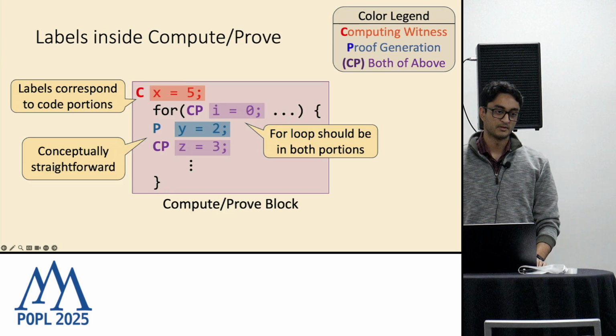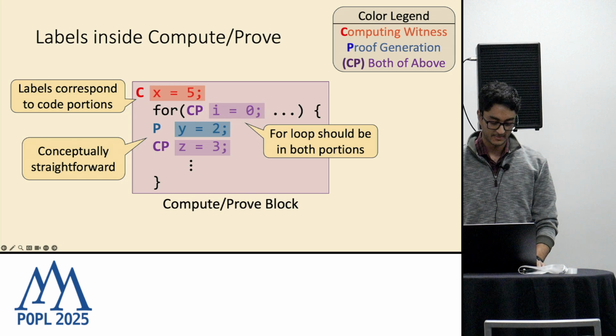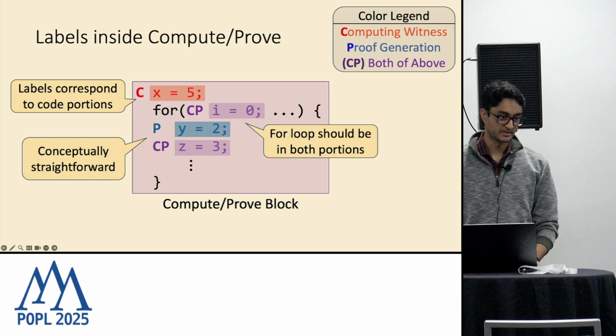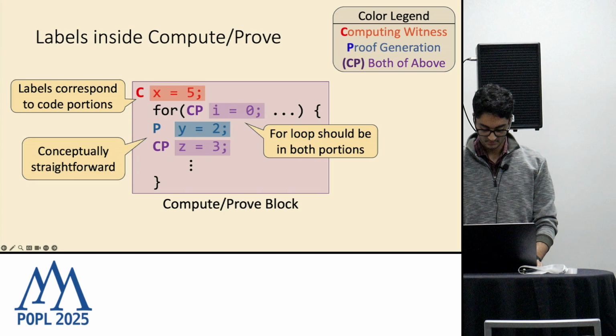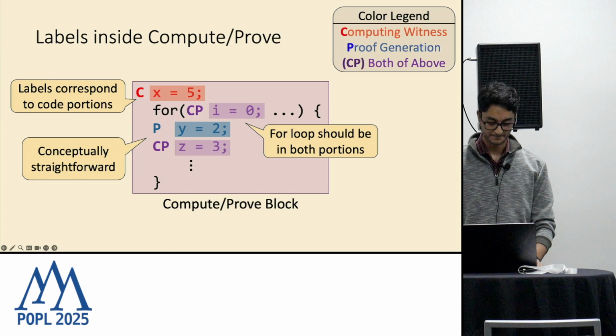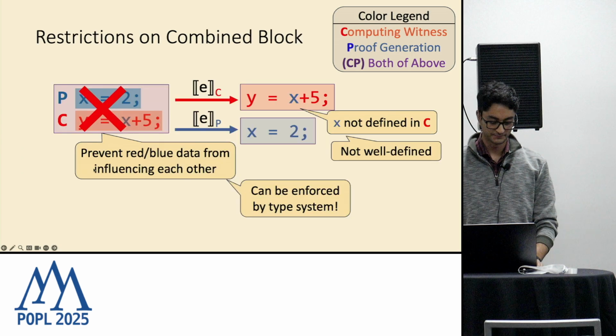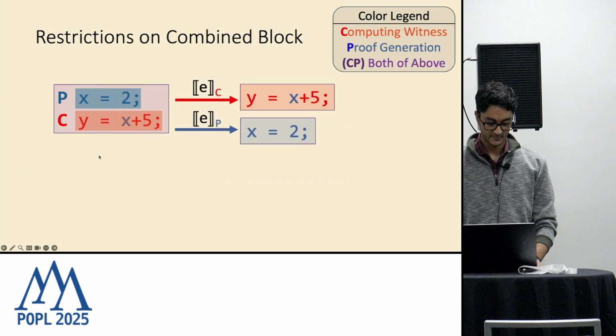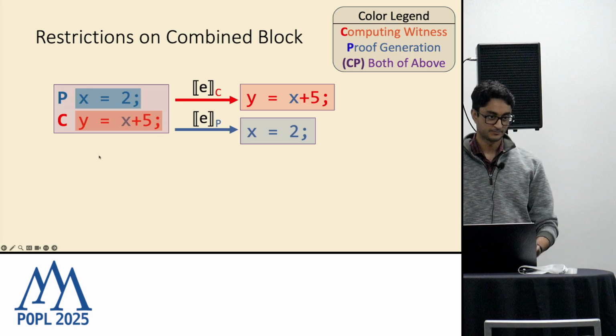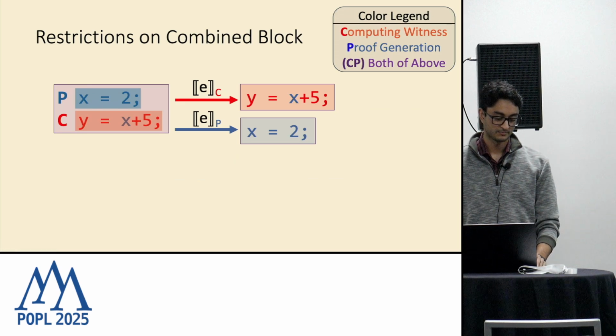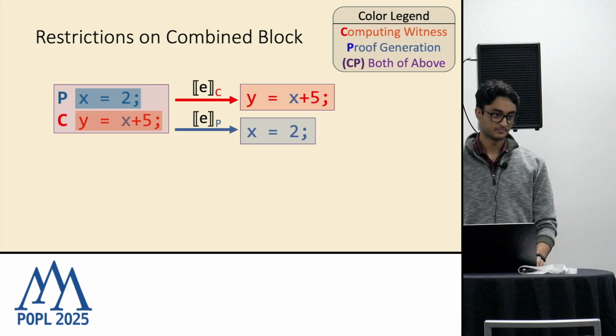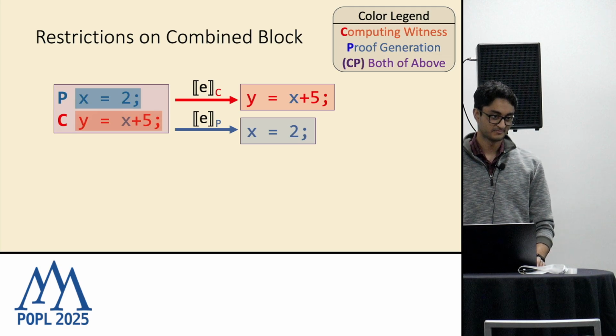I'm sure it's not that trivial, but I'm just wondering if you have thought about that. Sorry, can you clarify what you mean by dependencies? In this case, you showed an example where the straight projection is not sufficient to handle the dependencies, because you have y equal to x plus 5, but then x doesn't appear in that block. Yeah. To me, it seems like you can handle this automatically by constructing the dependencies, and so you can move the block x equal to 2 as well.